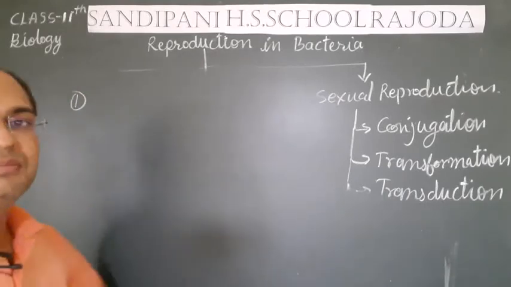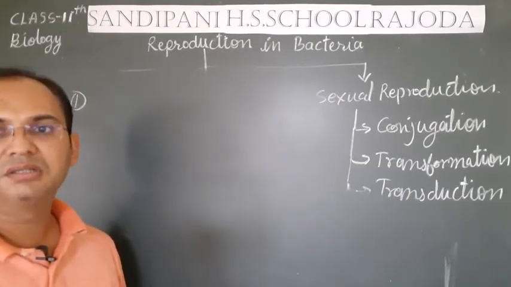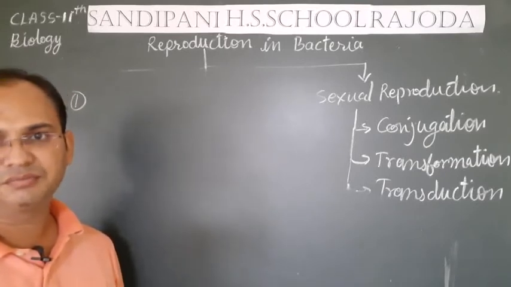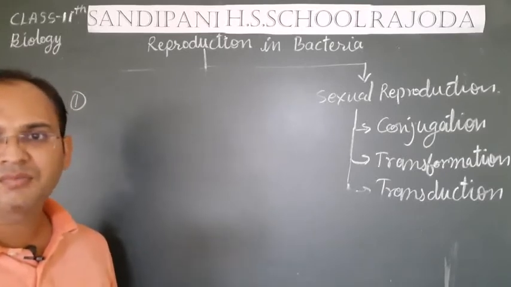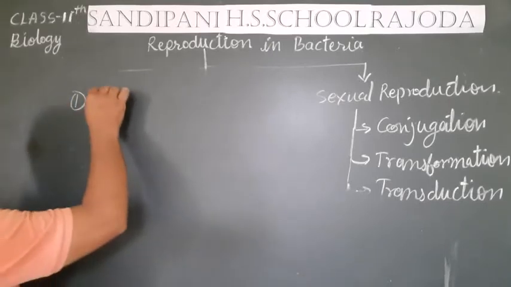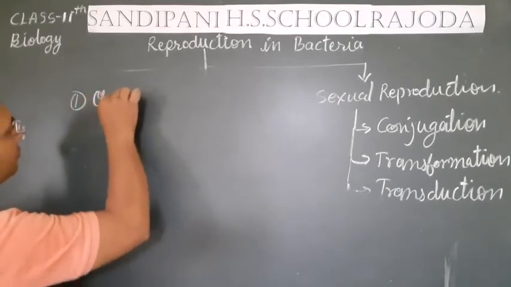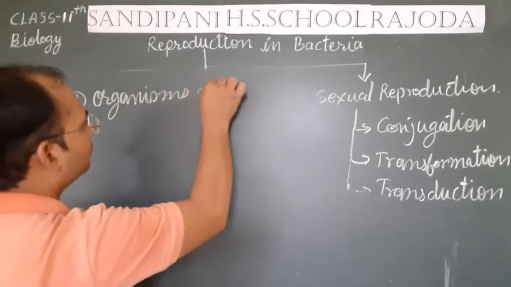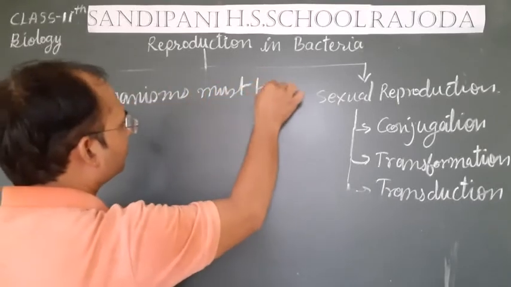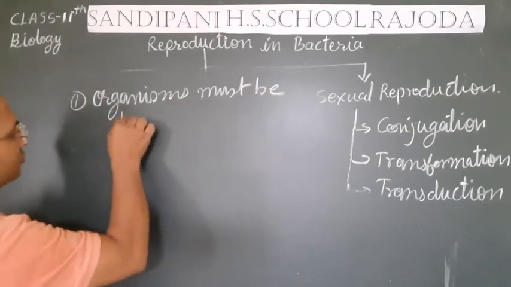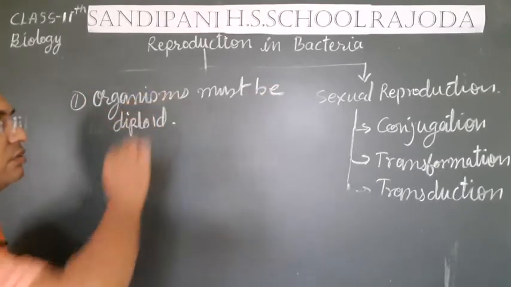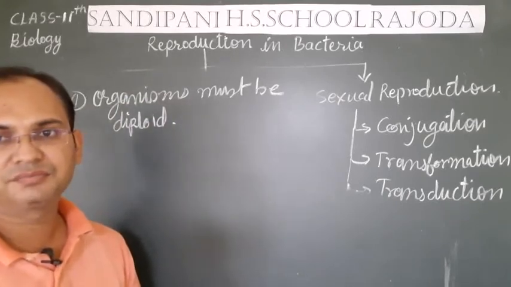the organism must be diploid in its genetic combination, but bacteria are haploid. Bacteria are not diploid in nature.